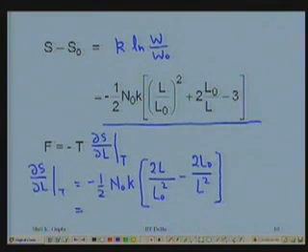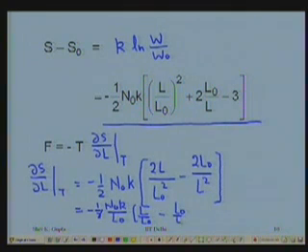I can take L0 out, then what it gives me is minus 1 by 2 N0 K by L0, and the 2 also taken out. So, this 2 will cancel out, and I will be left with 1, it will be L by L0 minus L0 by L, whole square. A little different way of writing it.